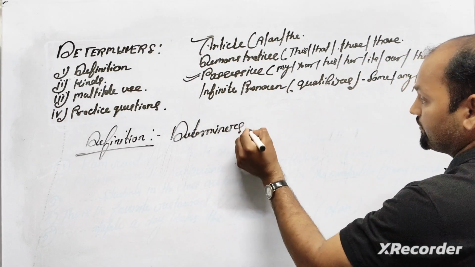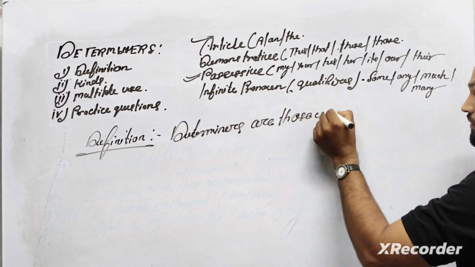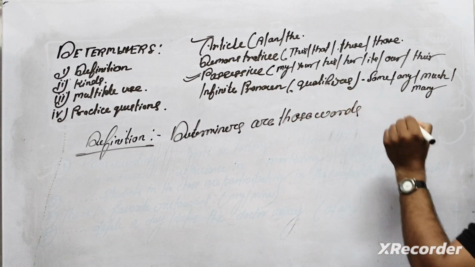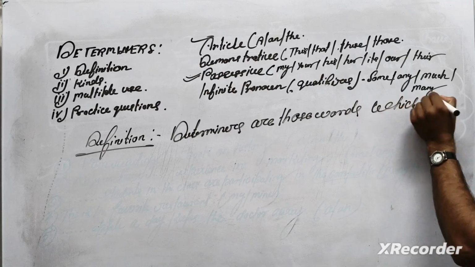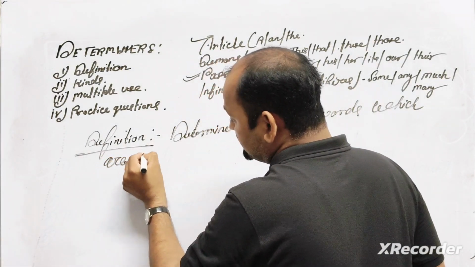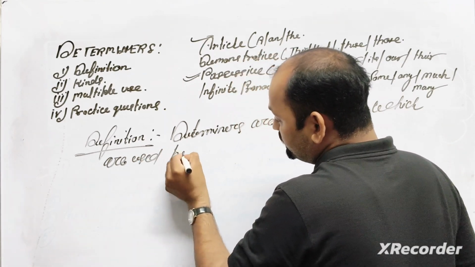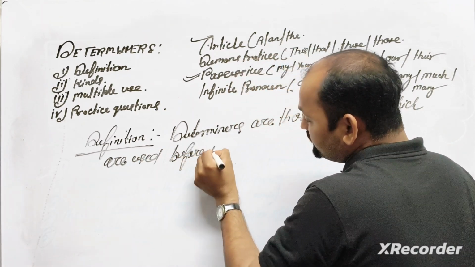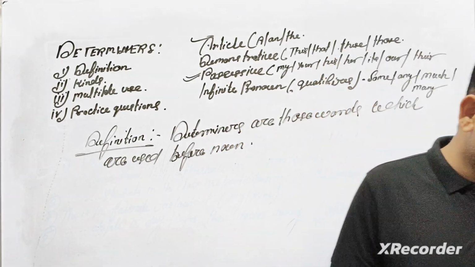Determiners are those words which are used before a noun.